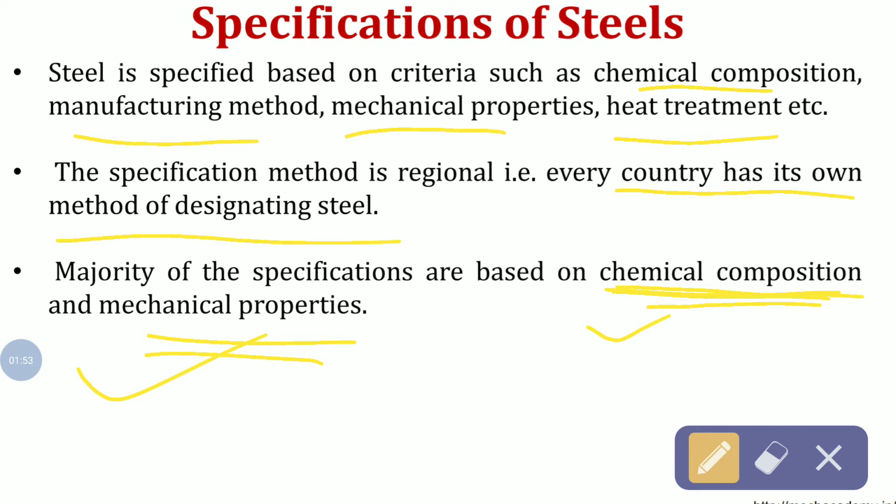The knowledge of these specifications also helps in selecting a proper type of steel from those available in the market for a particular application. Depending upon the application, we have to select the proper steel, and to select that steel, we should have knowledge of the specifications of steels. So we'll see the designation systems one by one.